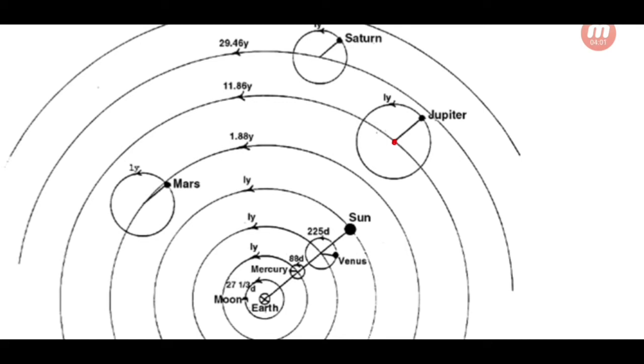This is the center. The circular motion of each planet is called an epicycle, and the motion of the center about the Earth, which is this one, is called the deferent.